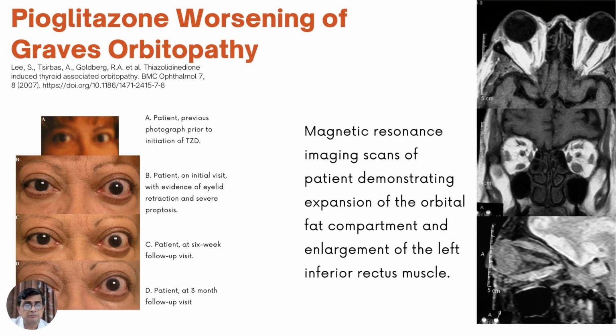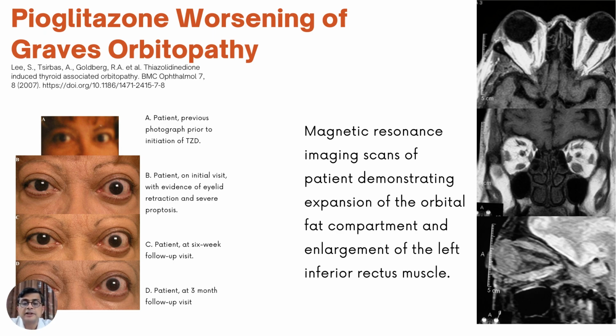So this is a published case study where you can see the patient previous to initiation of thiazolidinediones on the left, and you can see serial photographs that once pioglitazone was started, the patient's eyelid retraction and proptosis worsened, and as I said, it may not get better once you stop the drug also.